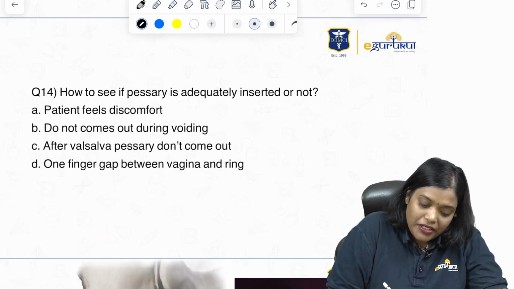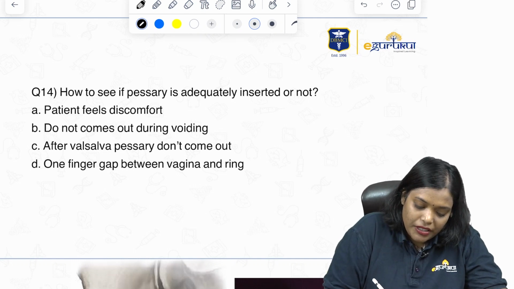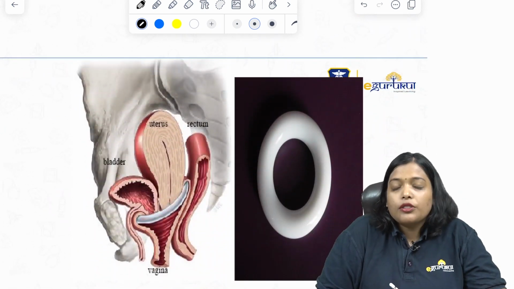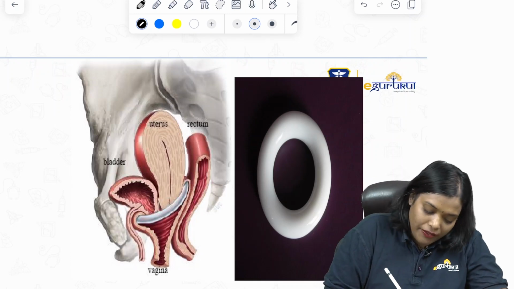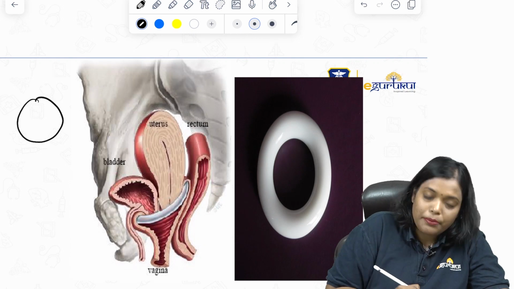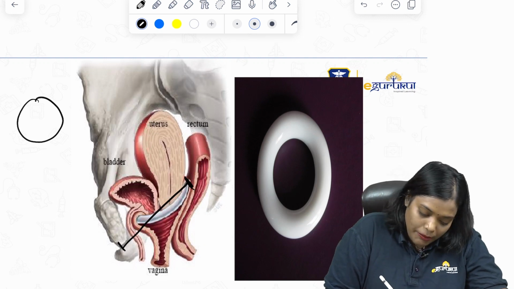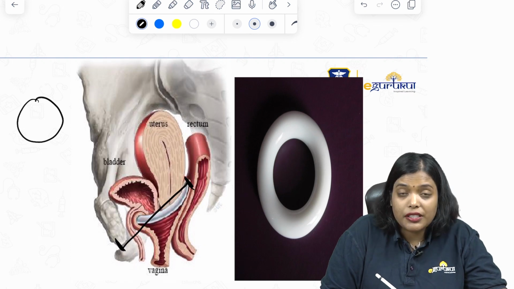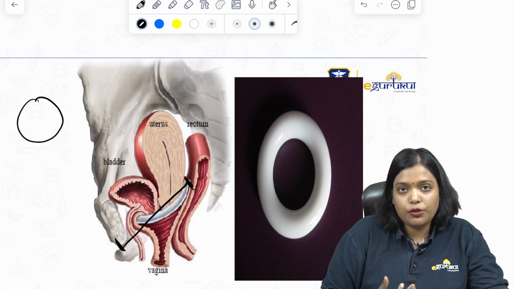How to see if pessary is adequately inserted or not? So how do you know if pessary is adequately inserted or not? Normally this is how the pessary looks. It is not the same size of pessary which should be inserted for everyone. The diameter of the pessary is measured from the lower border of the pubic symphysis to the posterior fornix. That distance is equal to the diameter of the pessary which should be inserted.